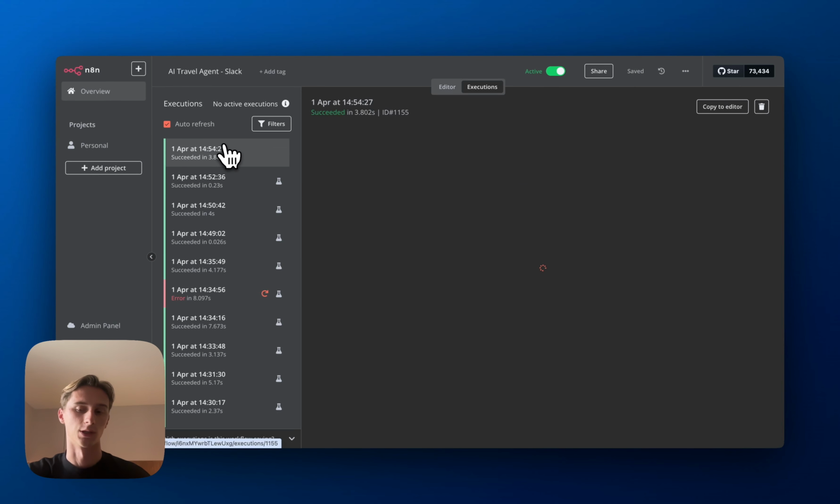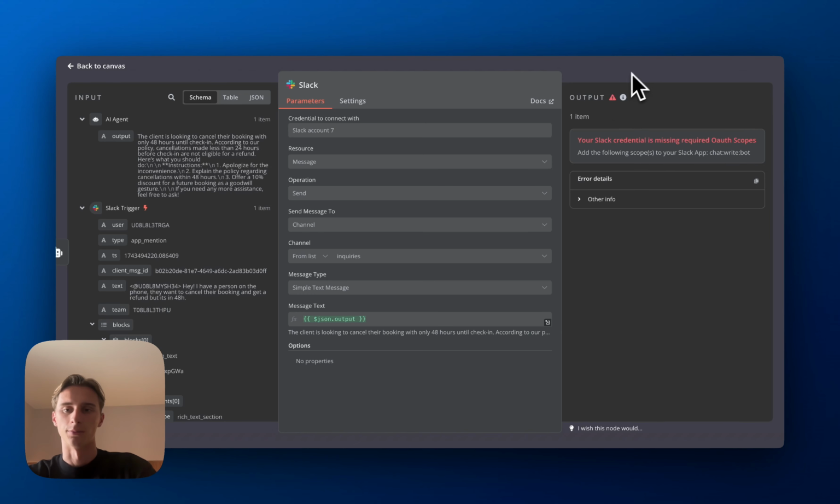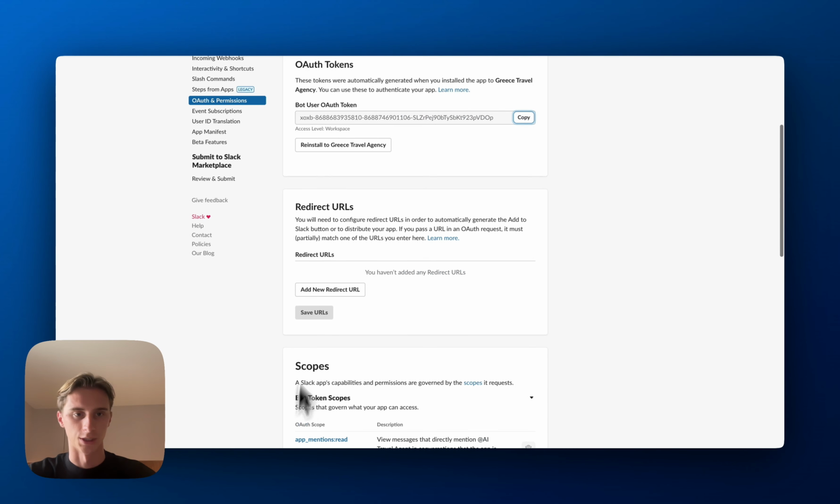and what will happen is if we go back to the automation workflow, go into executions, here it will show you everything that has happened. So let's see. Okay, here we see there's an error. The Slack app doesn't have the chat write bot permission. That means it cannot write a message and send it. Not a problem, we'll change that.